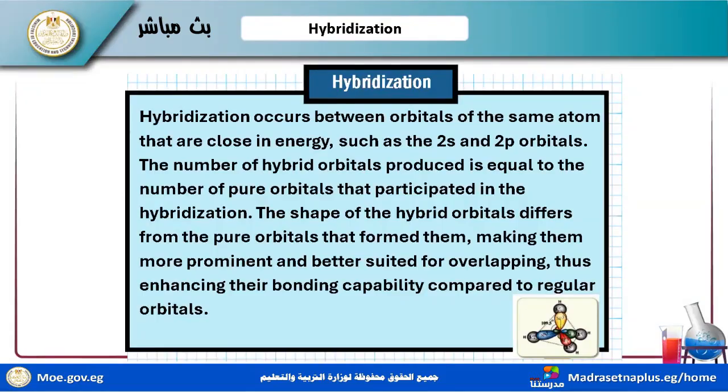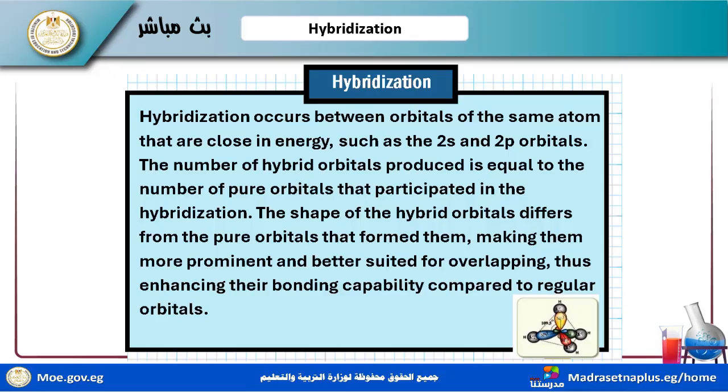Before I illustrate hybridization, I reviewed the types of bonds. We have many types of chemical bonds: ionic bonds and covalent bonds. In our trip, we reach hybridization, and we want to know the concepts of hybridization. What is the meaning of hybridization and why does hybridization occur in our covalent compounds?